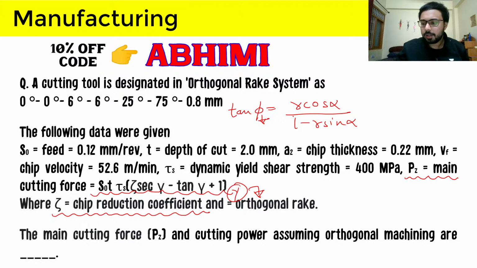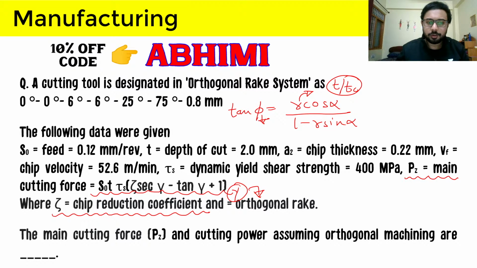If you check the previous year questions, you will find this formula is used in questions each and every year, in one way or another. In this formula we are using small r, which is chip thickness ratio, T by Tc, and its reciprocal is what is given here.